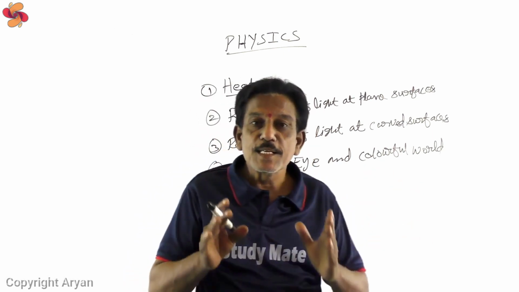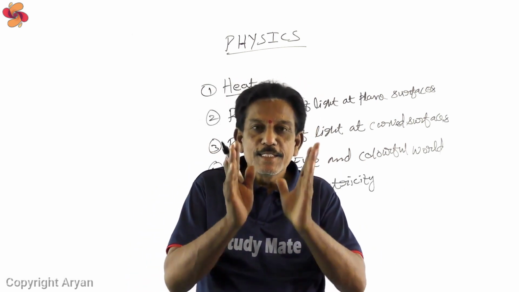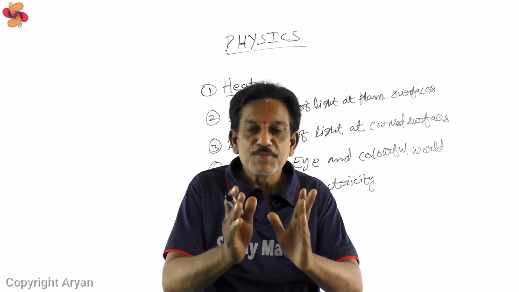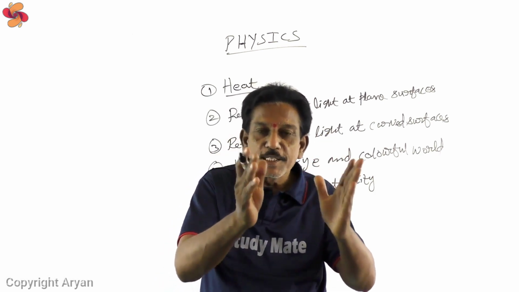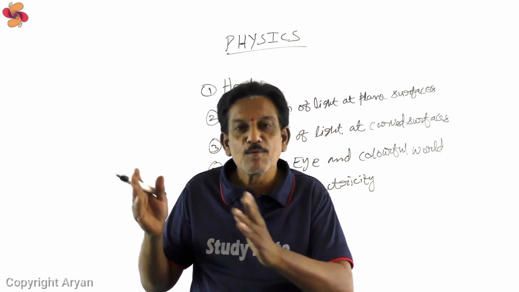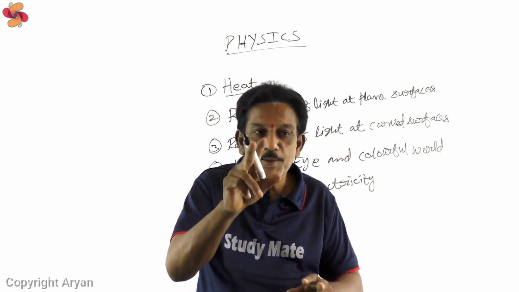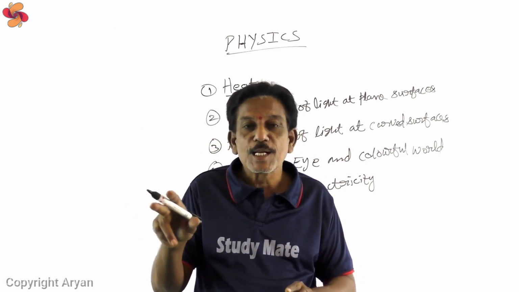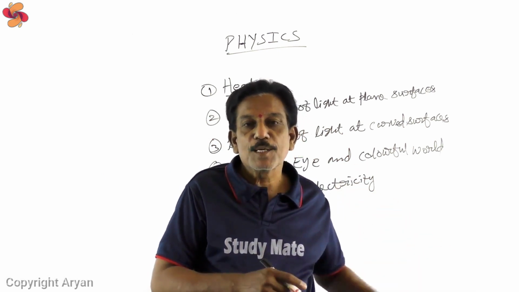And the fifth chapter is current electricity. In this chapter, you will mainly study drift velocity, drift speed, and also R is equal to R1 plus R2 plus R3, and 1 by R is equal to 1 by R1 plus 1 by R2 plus 1 by R3. Kirchhoff's laws are mainly two: the loop law and the junction law, and also electric power. All this you will learn in this chapter.